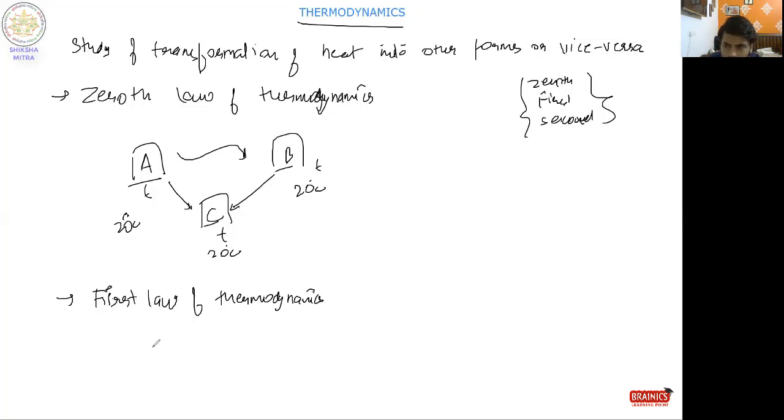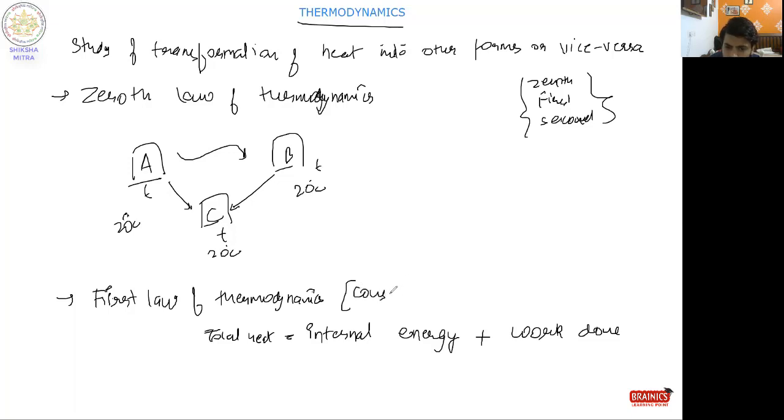Our first law states that the total amount of heat given to a system is converted into internal energy, plus there will be some work done by the system. So this is all about the first law of thermodynamics. It basically states the conservation of energy.